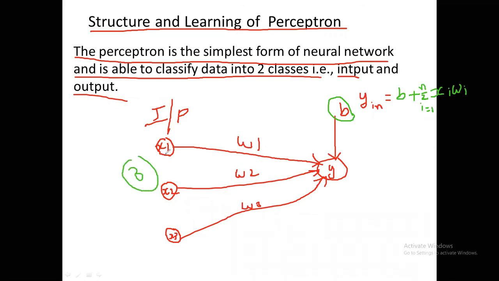So how many input neurons do we have? 1, 2, 3. So it is i equals 1 to 3. That means the y in, the input, equals bias plus sigma i equals 1 to n xi and wi. Okay, so what is the output? What is the y? This is the summation, and y is nothing but the output.